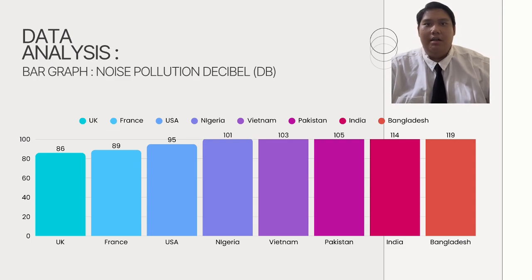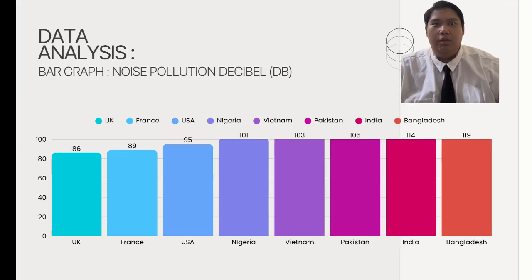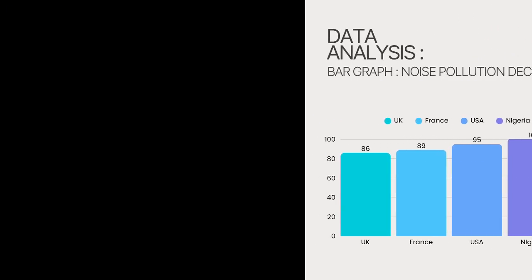Countries such as Pakistan, Vietnam and Nigeria also show high noise levels, ranging from 101 to 105 decibels, which are lower than Bangladesh and India, but higher than Western countries. Overall, this shows that noise pollution is significantly worse in South and Southeast Asia compared to North America and Europe.